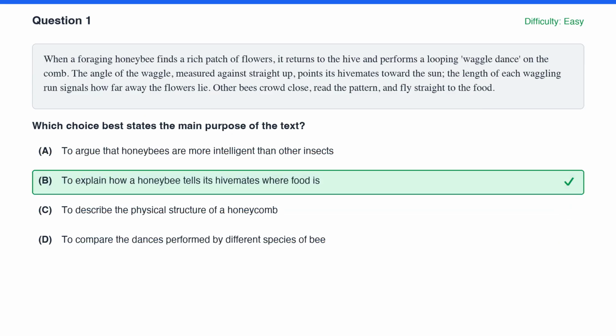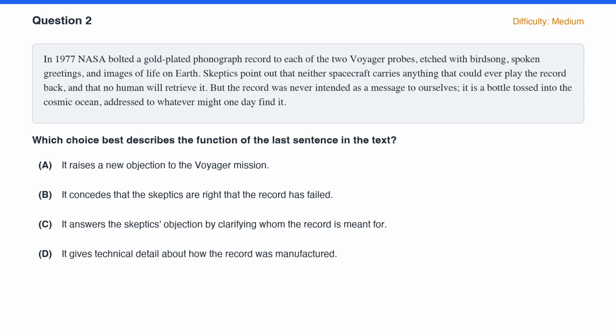B wins because it names the author's move, explaining, at whole text scope. Each trap grabbed a real word from the passage but missed the job. Question 2. And notice the stem changes.